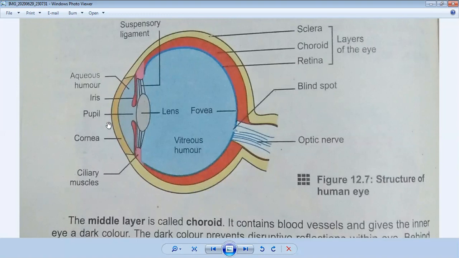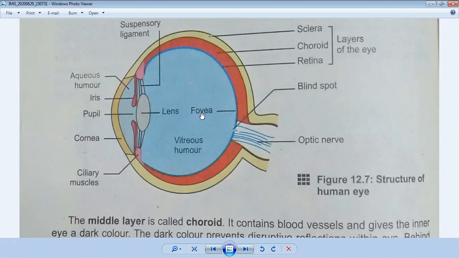I have told you the function: first light passes through the iris. The muscles contract in sharp light and relax in dim light. When light passes through the pupil, the lens begins to work. Behind the lens the inner layer starts, and the middle layer is also called the choroid layer of the eye. This part is called the retina. The image is formed on the retina; if the image is formed in front of the retina, that is wrong, and it is the cause of short-sightedness, myopia.